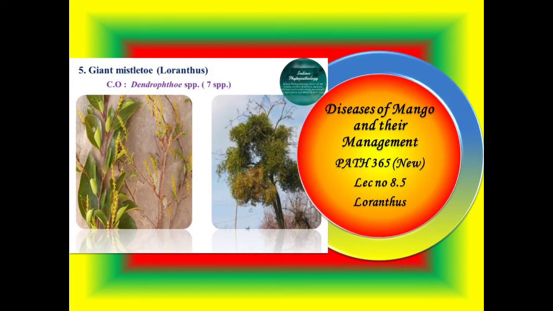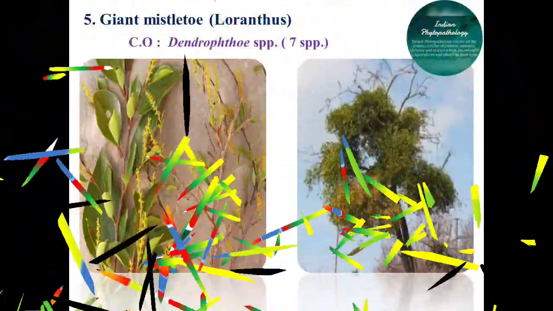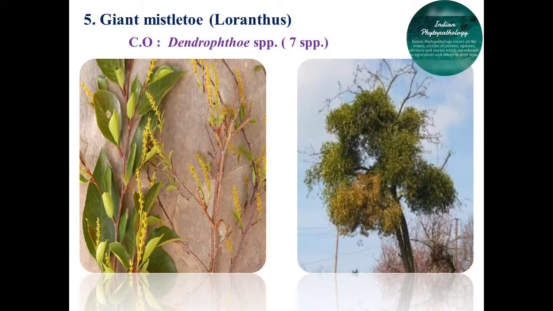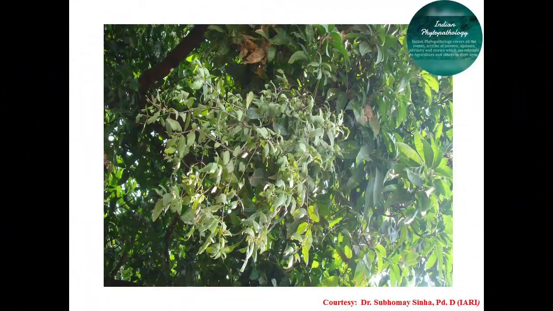First one is a flowering parasitic disease, or you can call it a flowering parasite, that is giant mistletoe, and its name is Loranthus. Its common name is Loranthus. This Loranthus is a partial phanerogamic stem parasite. That means it is called a partial stem parasite. You can see the symptoms of this Loranthus on this mango crop. In this image, infected mango and forest crops were infected by this Loranthus species.